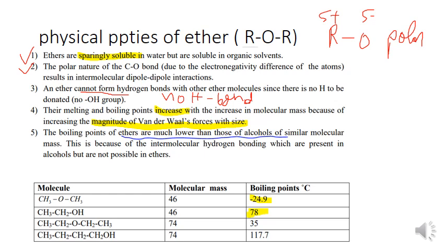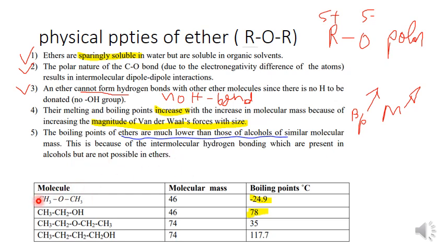The boiling point of ether increases as the molecular mass increases, due to van der Waals forces that increase with size. The boiling points of ethers are lower than alcohols of similar molecular mass. This is because the hydrogen bonds present in alcohol are not possible in ether.